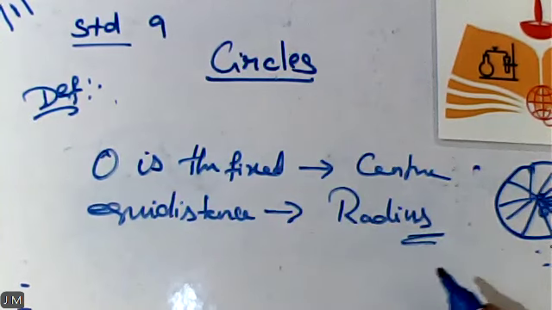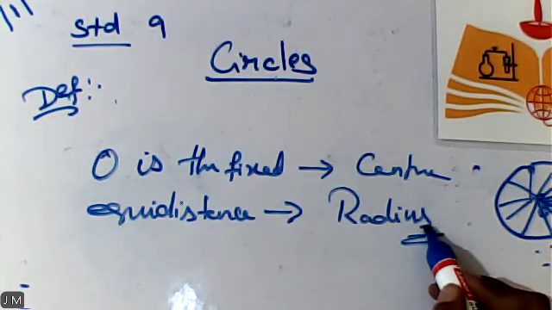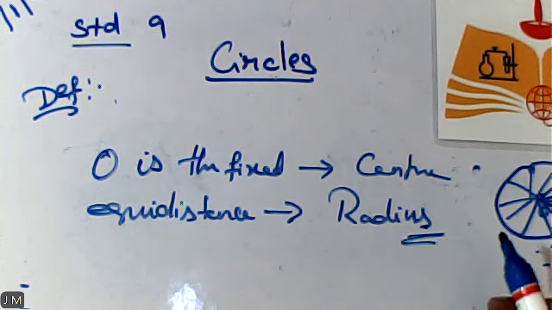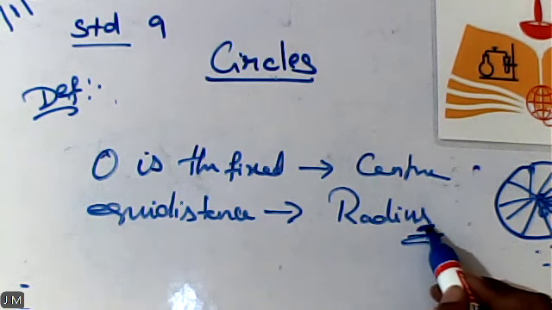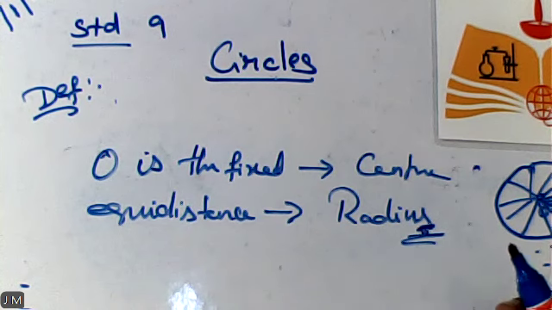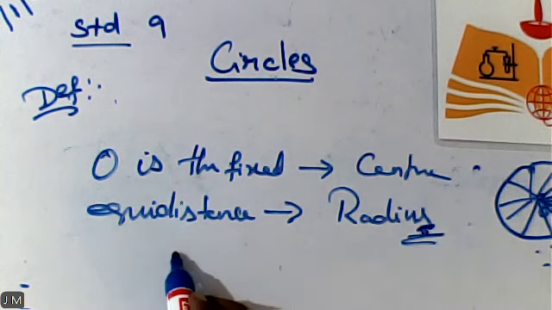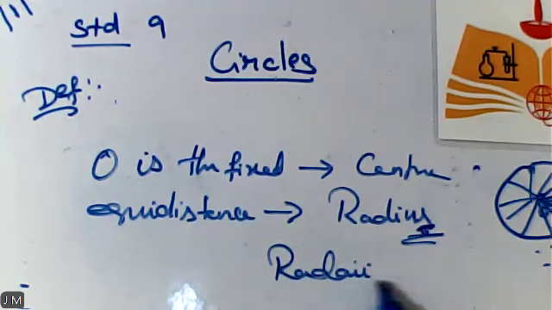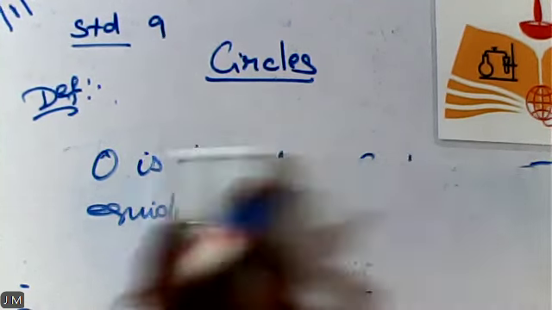Check. Now you may have a doubt. If a particular word ends with the letter S, for each and every word we are not simply supposed to take the meaning as plural. If a word ends with the letter S, it is not necessarily a plural form. So here radius is singular only. Suppose they ask us to construct circles with different radii. The plural form of the word radius is radii. Am I clear with my students? Okay. Next.